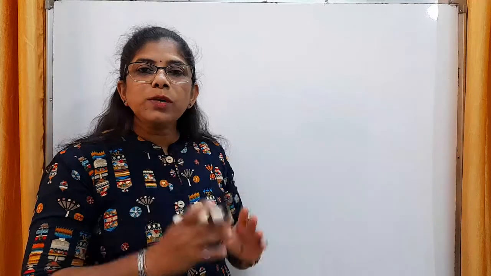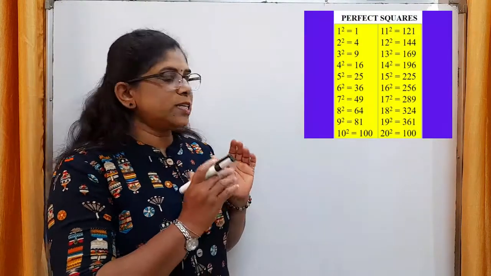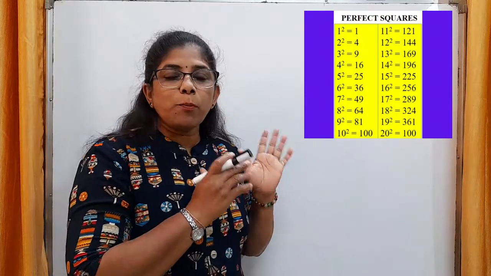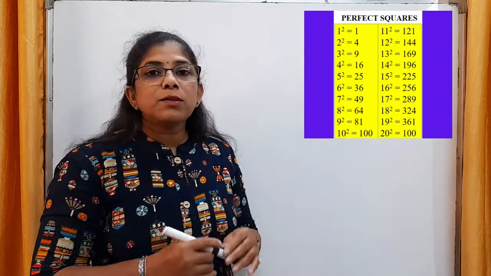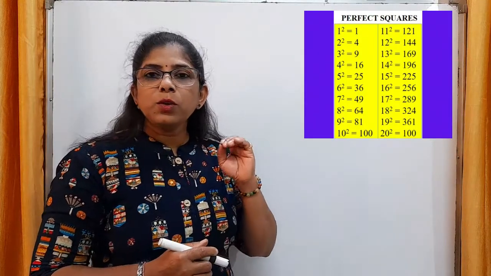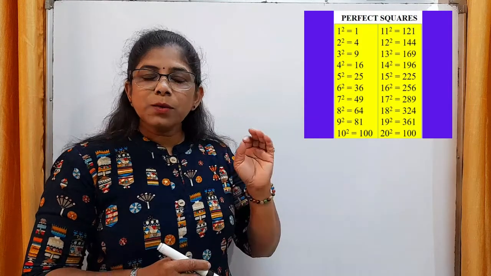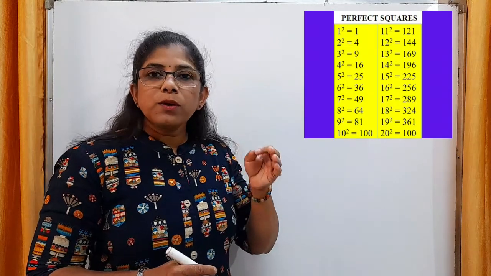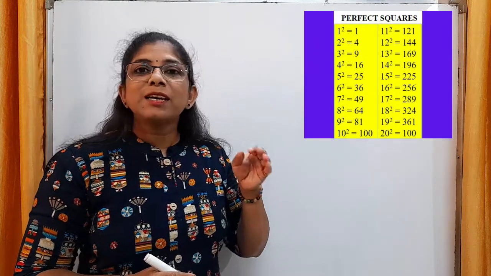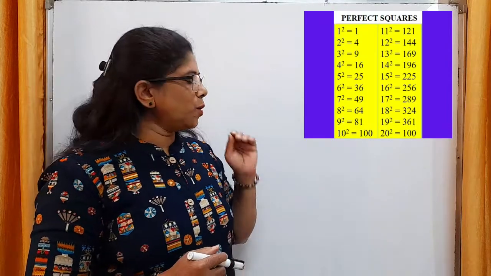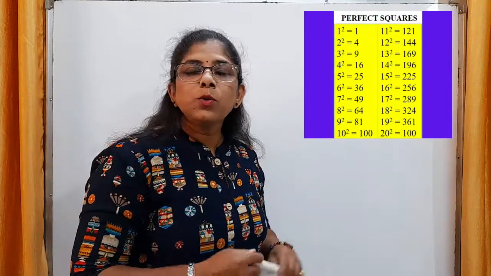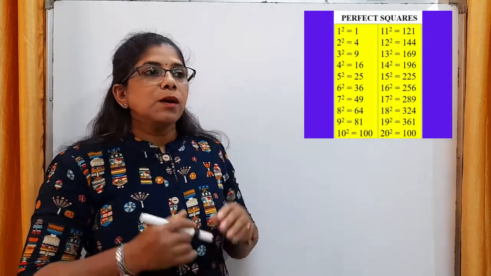Just go through the units place of these perfect squares, that is from 1 to 20. If you observe the units place of these perfect squares properly, we find that the only digits which appear in the units place of the perfect squares are 0, 1, 4, 5, 6, 9. Yes, these are the only possible digits which come in the units place of the perfect squares.